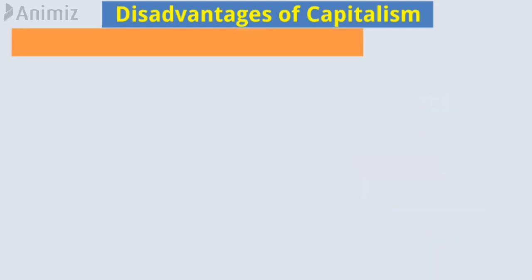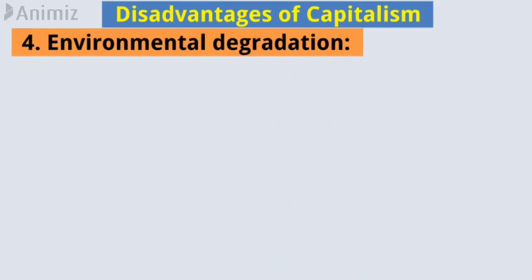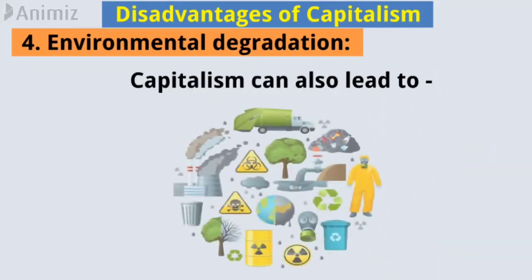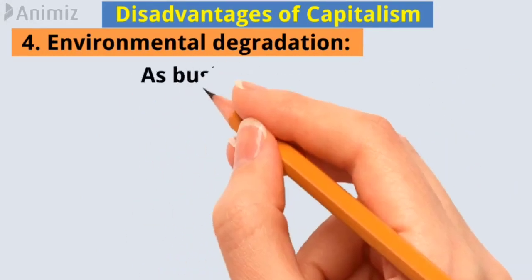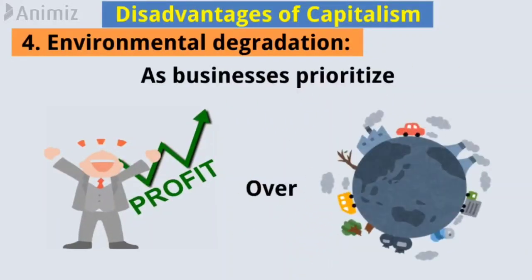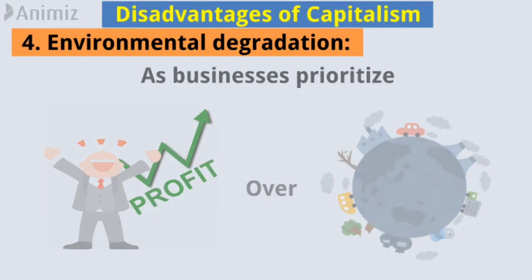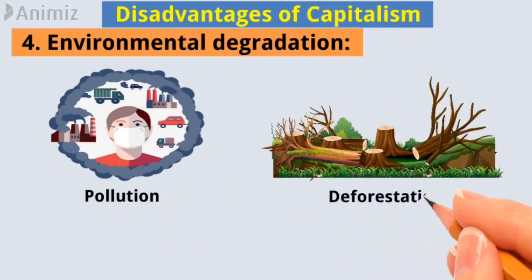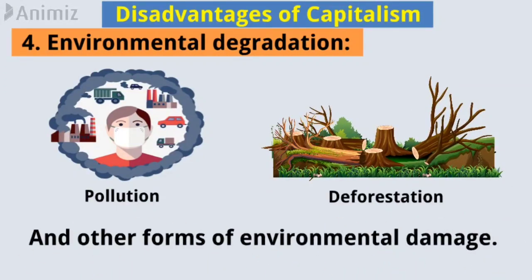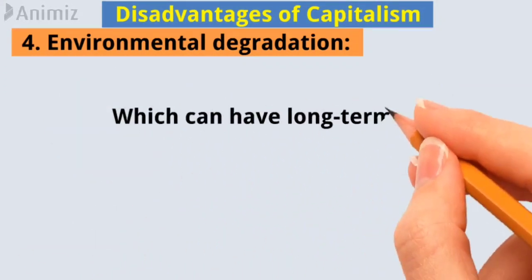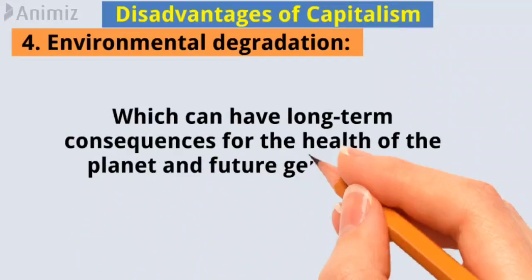4. Environmental degradation. Capitalism can also lead to environmental degradation, as businesses prioritize profits over environmental concerns. This can result in pollution, deforestation, and other forms of environmental damage, which can have long-term consequences for the health of the planet and future generations.